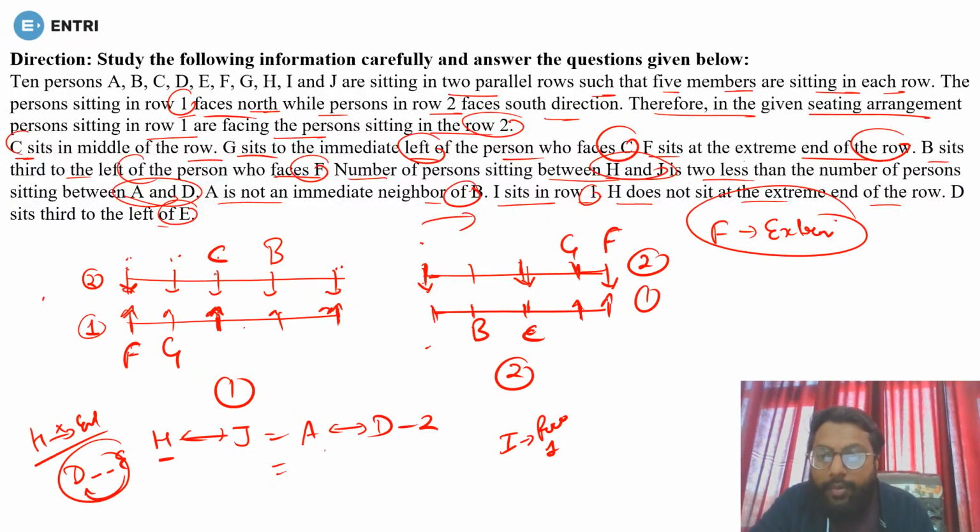So where can it be possible? Can you have D here? No, because left will move this side and you need D to the left of E. So it must be E here, D here, and A here. Yes or no? First of all, let me know this thing. Is it clear? Done?